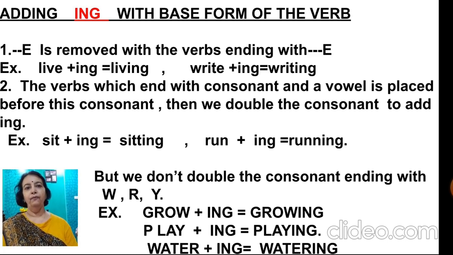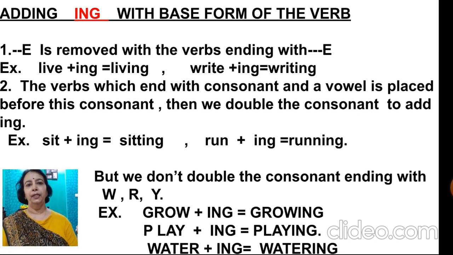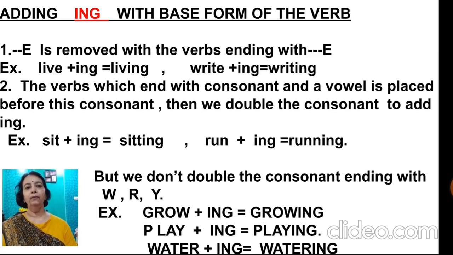Second, for the verb which ends with a consonant and a vowel is placed before this consonant, we double the consonant to add ing. For example, sit, S-I-T. Here, I vowel is before consonant T. So when we add ing, then it will be S-I-T-T-I-N-G.